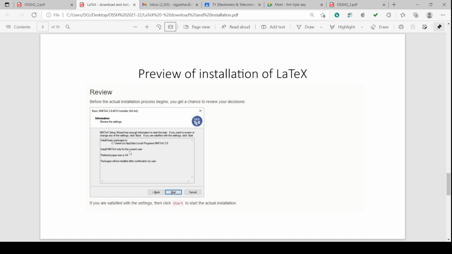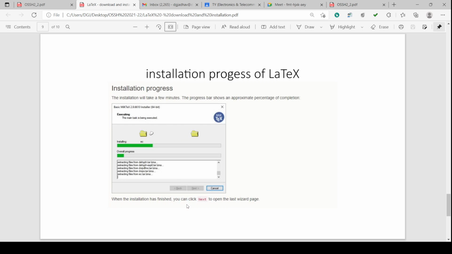It shows that the MikTeX preferences are A4, and packages will be installed after confirmation by the user, and then you click start. It will start the installation. So this is the installation progress. The installation will take a few minutes. The progress bar shows the approximate percentage of completion.